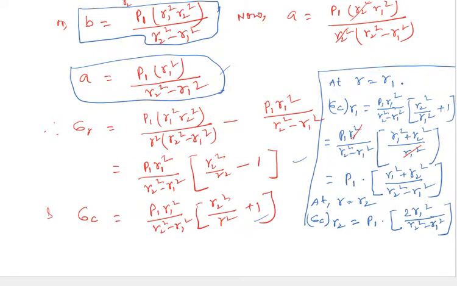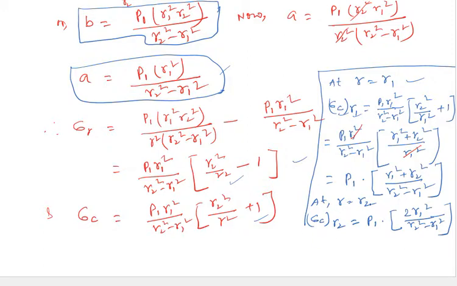Now at r equal to r1, sigma c at r1 will be here. Let's put the value of r equal to r1. So P1 r1 square by r2 square minus r1 square; at r equal to r1, r square will be r1 square, so r2 square by r1 square plus 1. After simplifying, P1 into r2 square plus r1 square by r2 square minus r1 square.